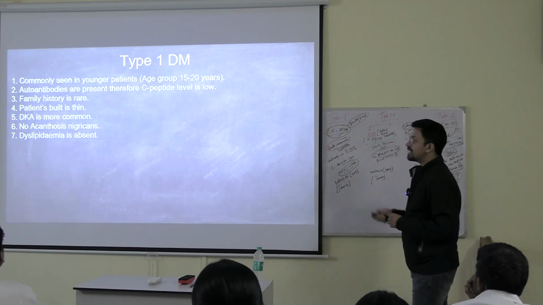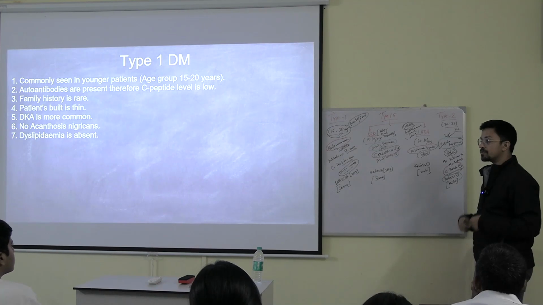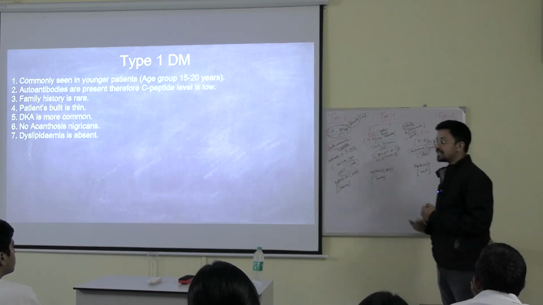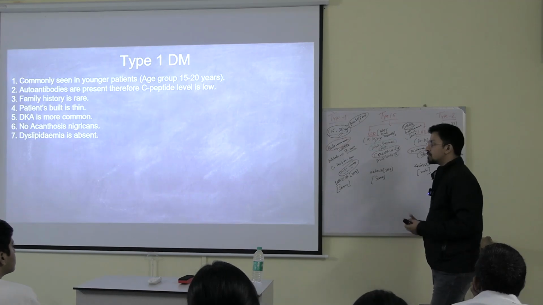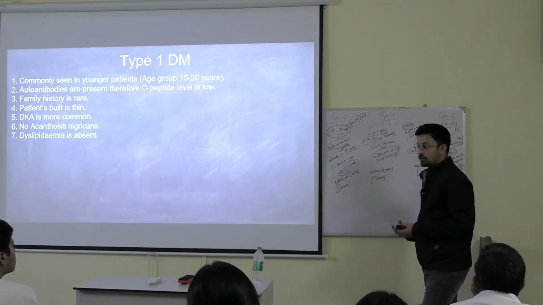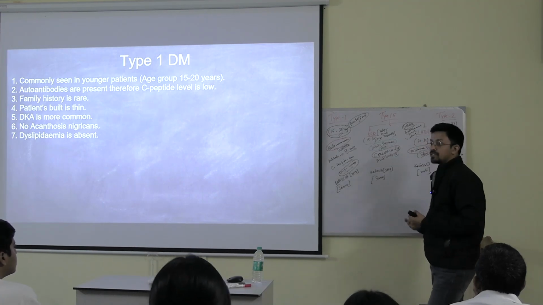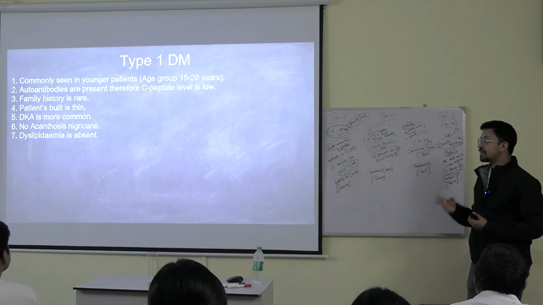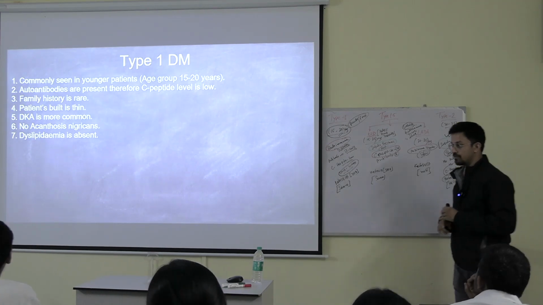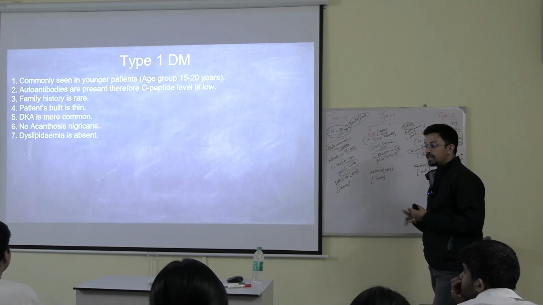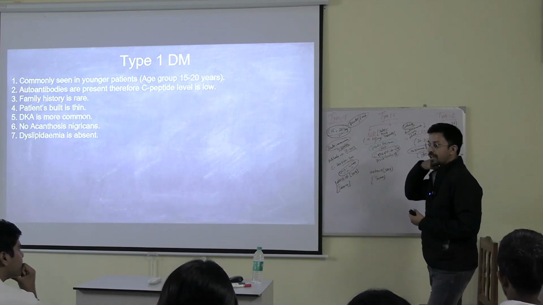Okay, the patient's build is thin. The patient is not obese, but in case of type 2, it's a slow process. The patient becomes more obese. Dyslipidemia is there, that is, lipid profiles are deranged. The patient can have metabolic syndrome. If somebody is too fat, too obese, at that time you can see some black marks in the neck region. That is known as acanthosis nigricans. That is suggestive of metabolic syndrome happening, that your lipid profiles are deranged. If somebody is having dyslipidemia, they can have this.